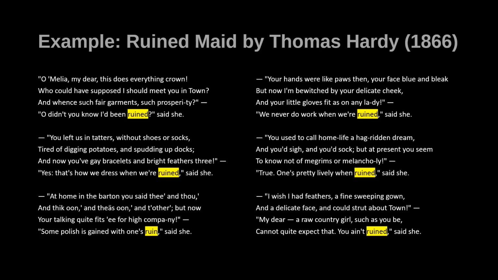It seems to be something good if we just take the overt meaning in the poem, and certainly by the end of the poem, the country girl is wishing that she was like Amelia. Wishing, in essence, that she was ruined too. We need to do a little more detective work to figure out what's going on with this word. If we look it up in a standard dictionary, we're going to get our standard definition. That's not going to help us. So instead, we're going to look at another resource, the OED, or Oxford English Dictionary.